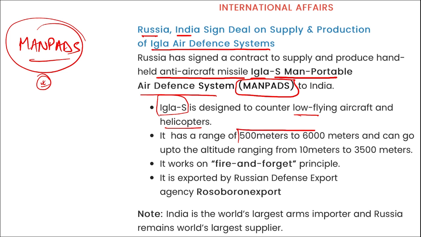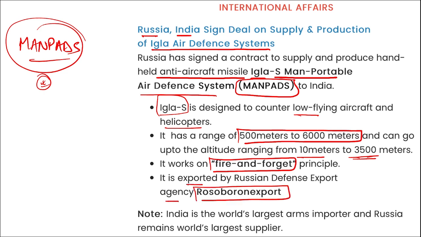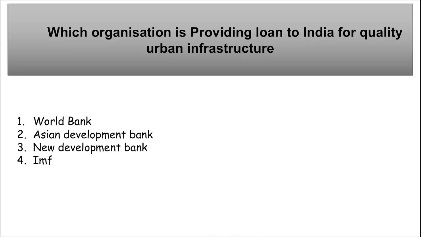This will have a range of 500 meters to 6000 meters, and it can go up to an altitude of 10 meters to 3500 meters. It works on the fire and forget principle. Correct. And it is exported by the Russian Defense Export Agency, Rosoboronexport. Next, India is the world's largest arms importer and Russia remains the world's largest supplier. Correct. So mark this.